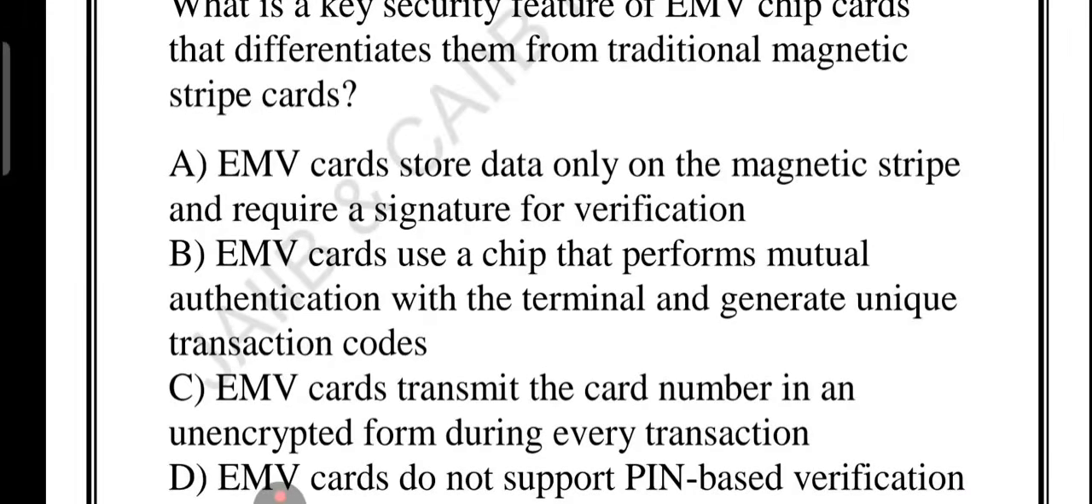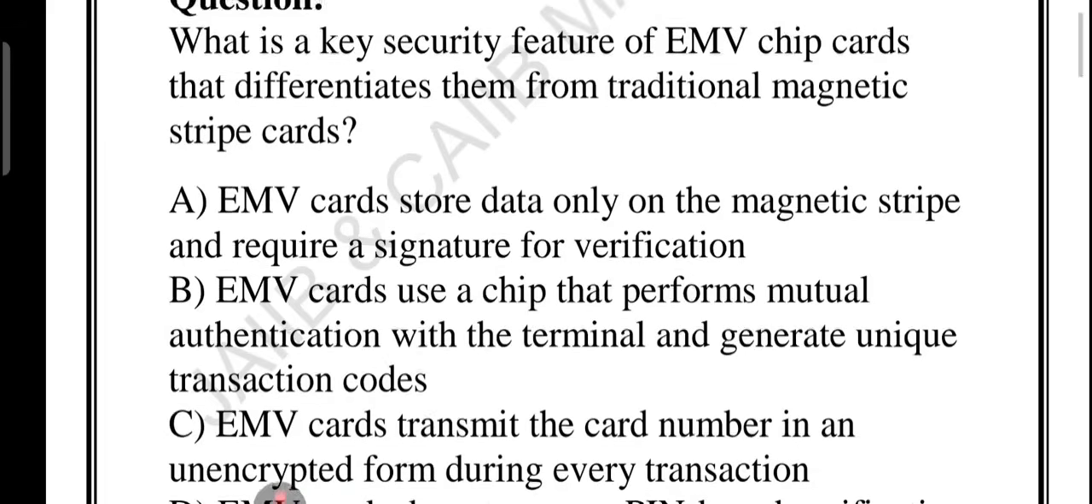If you look at option number A, let's see. A traditional magnetic stripe card stores static data on the stripe, but sometimes it asks for a signature. But if you talk about the EMV chip card, it is completely different. It doesn't just rely on a stripe. So this one is not correct, right? Option number A is not correct.